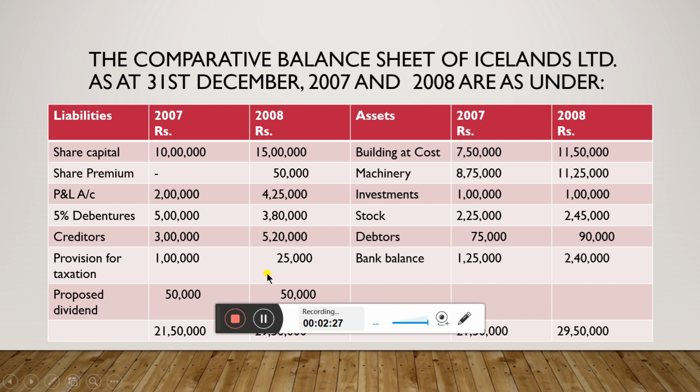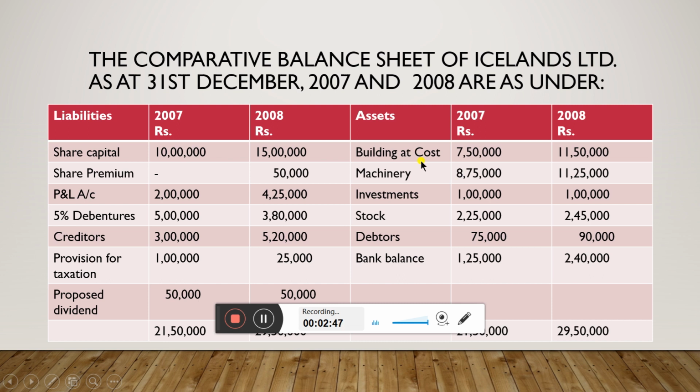We need to see what's the reason for this drastic decrease in the provision. Proposed dividend in 2007 50,000, in 2008 50,000. There is no change in the proposed dividend from 2007 to 2008.